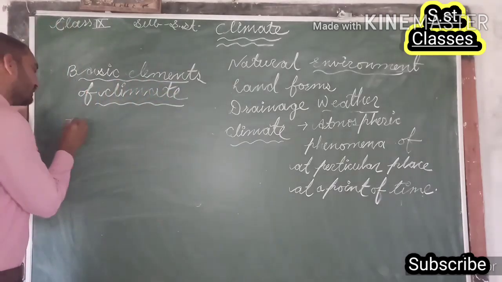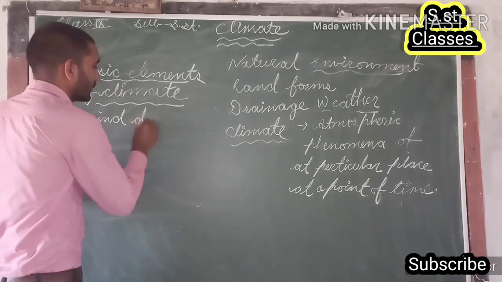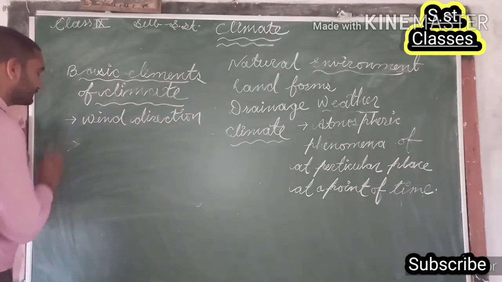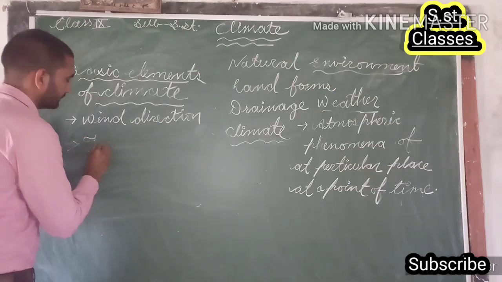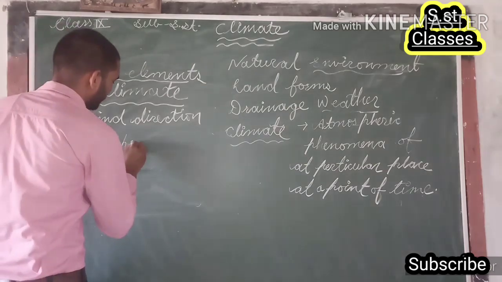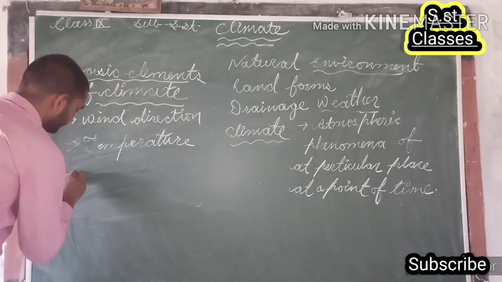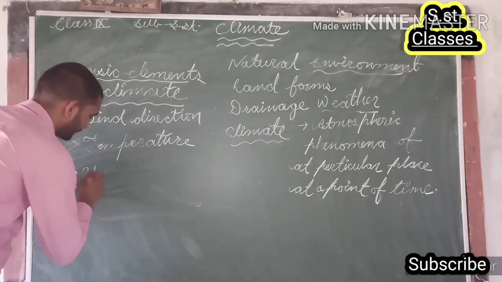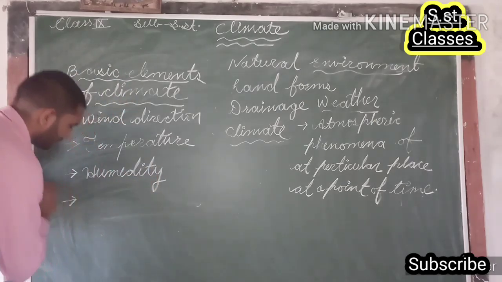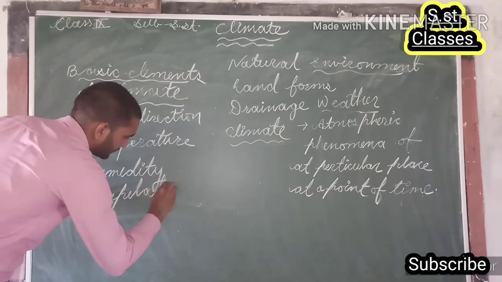So guys, the basic elements of climate are wind, or we can say wind direction, along with that temperature, and humidity, along with precipitation.